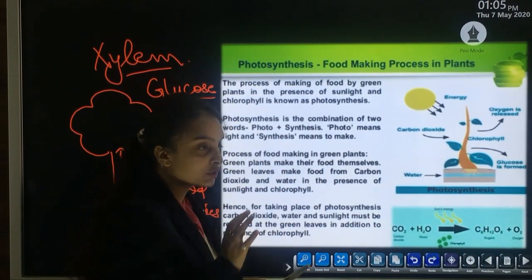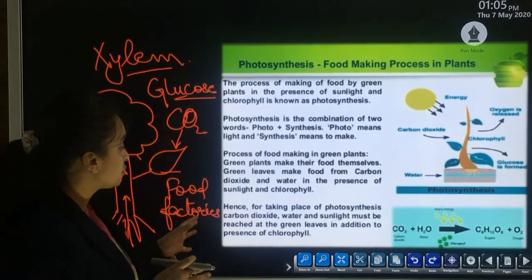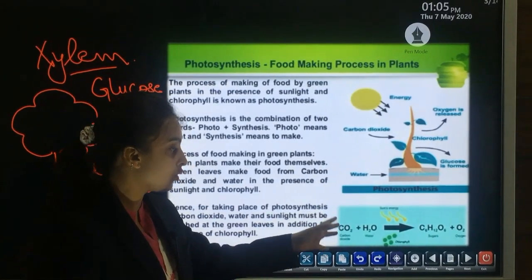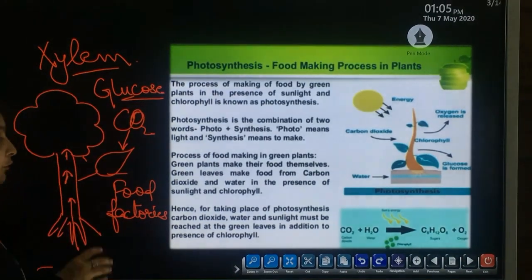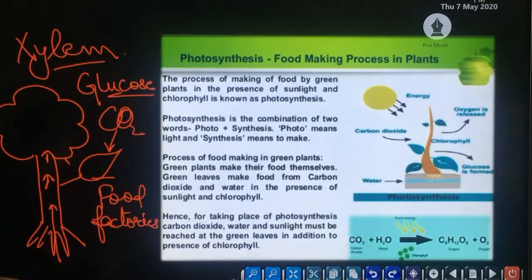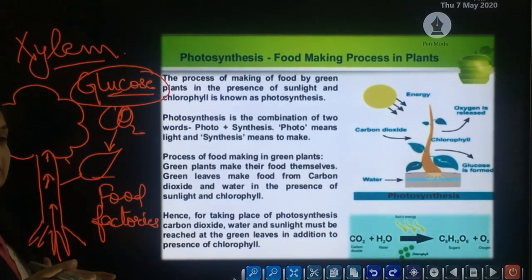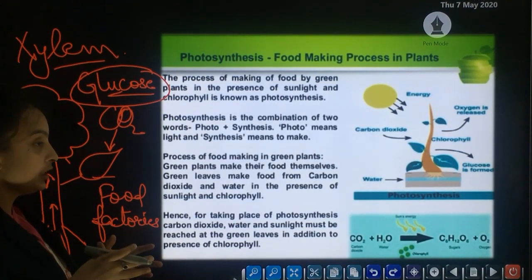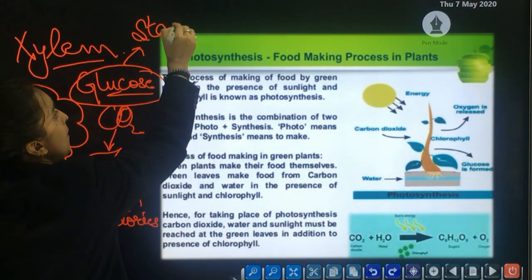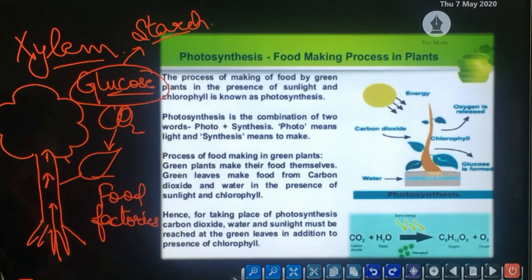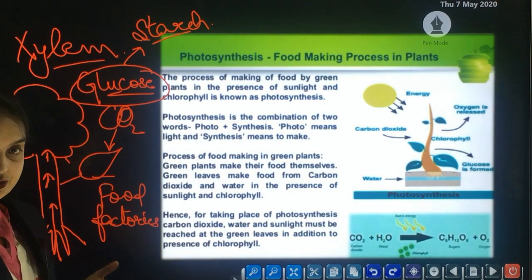Without the process of photosynthesis, respiration will not occur, and due to photosynthesis also, carbon dioxide is converted into oxygen. So the food which is prepared in the leaf is in the form of glucose, and the extra food which is stored in the tree gets converted into starch and is stored in the other parts like roots, vegetables, fruits, etc.